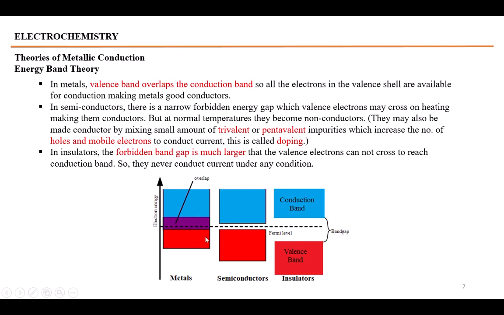So metals, semiconductors and insulators are different from each other just due to the width of this band gap. This band gap is zero in the case of metals, because in metals the conduction band and valence band overlap each other. In semiconductors it has a lower value, while in the case of insulators it has much higher values. Semiconductors become conductors upon heating, but they will not be conductors at ordinary temperatures.